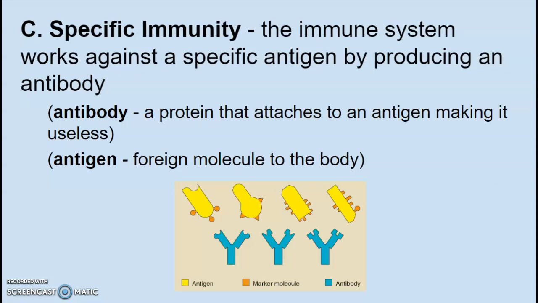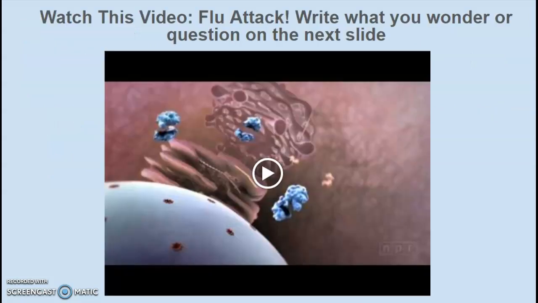Again, here we have slide 8. Just some information. Specific immunity is when the immune system works against a specific antigen by producing an antibody. So if you look at the picture here, an antibody is in blue. It's a protein that attaches to an antigen, making it useless. And then the antigens here are in yellow. Those are foreign molecules to the body.